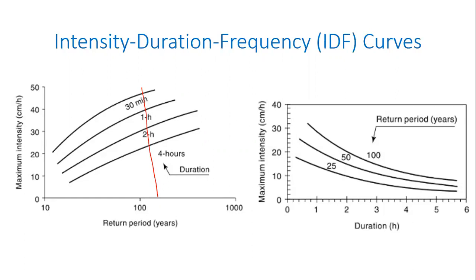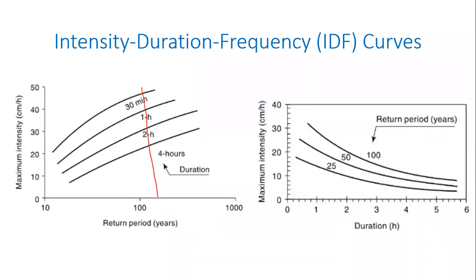So now tell me what those different points of intersection mean. For that particular amount of time, you are likely to get that much intensity every 100 years.